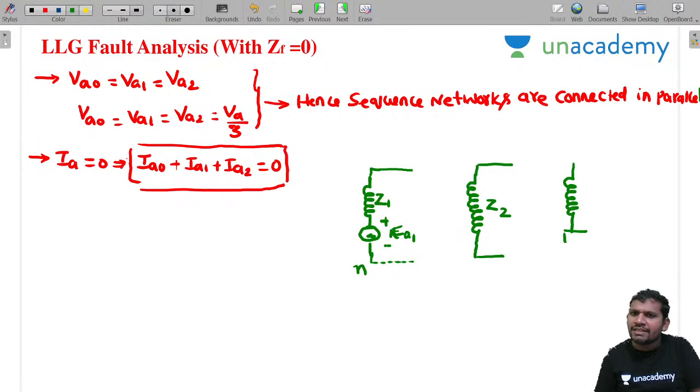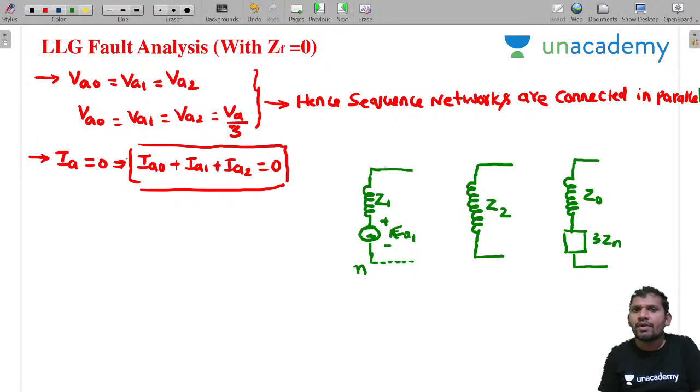This neutral is grounded through some impedance, sir. This is 3Zn, and this is Z0. Okay, you please concentrate. Then what is this one, sir?